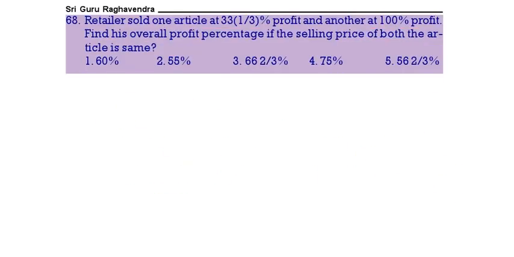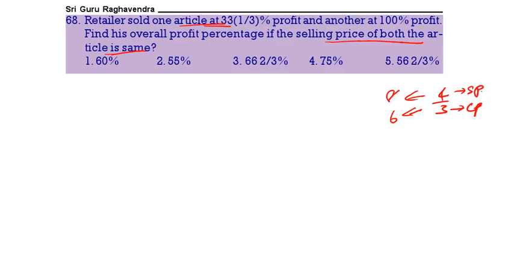The retailer sold one article at 33 1/3% profit, another at 100% profit. Find the overall percentage if the selling price of both articles is the same. Here the selling price of both articles is the same. One is sold at 33 1/3% profit, which means 4/3. So 3 is the cost price, 4 is the selling price. You can take this one as 6, this one 8, if you double.